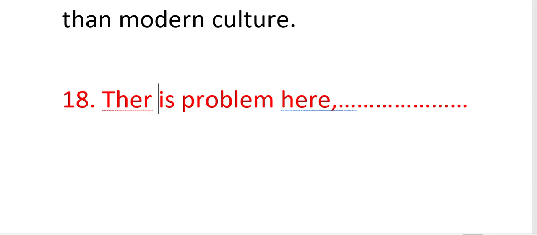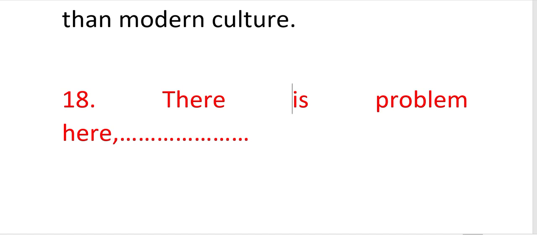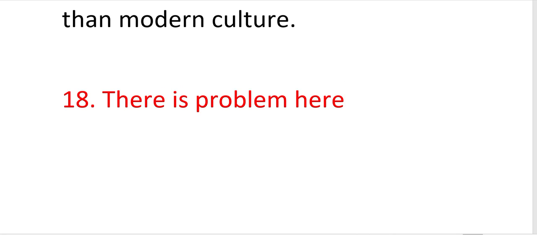There is a problem here. This is the question, we have a mistake here. There is a problem here, and we need to give one question tag. What would be the question tag? Is we have as a very visible helping verb, so contraction form isn't. And there, do you think that we have a different pronoun for there?